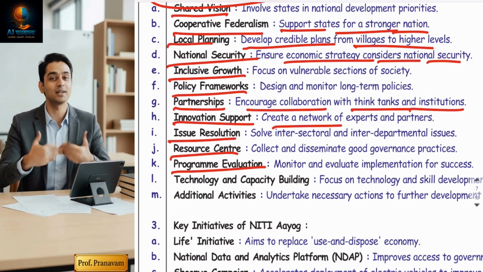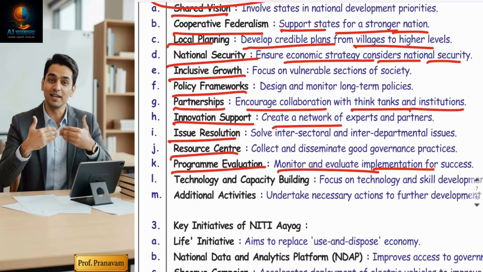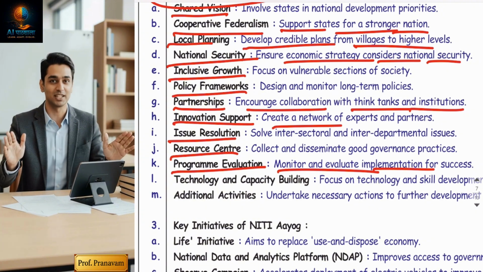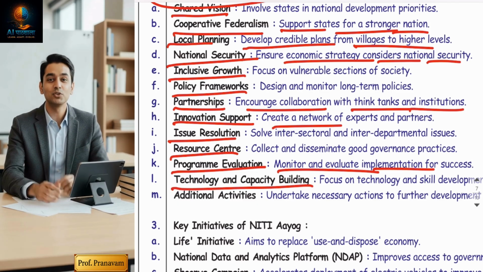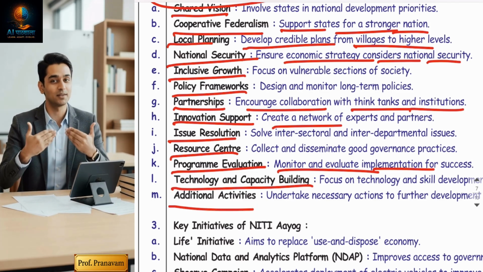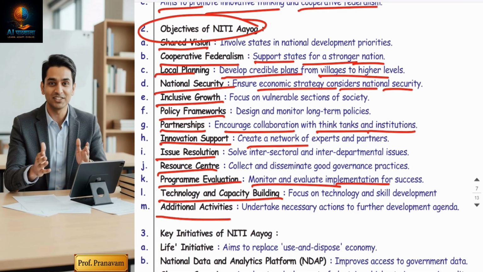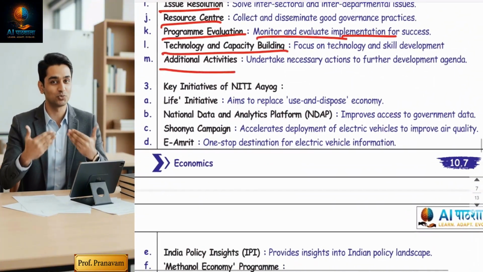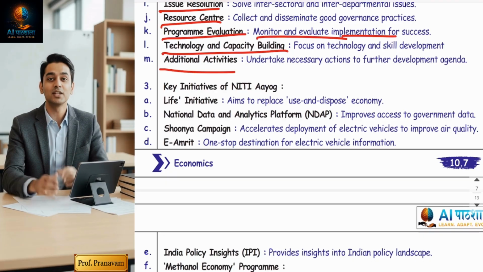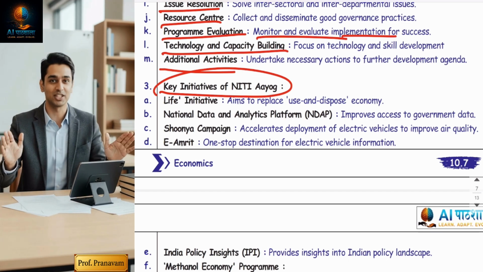Program evaluation: monitor and evaluate implementation. After implementing the policies, they should check at the ground level whether the impact is positive or negative, and take corrective measures. Technology and capacity building and various other additional activities. So overall, in one line, you don't have to go into the detail, just read twice. The reason being, every positive point has been taken up by the Niti Ayog, obviously. These are the objectives, and considering these objectives, friends, Niti Ayog has taken various key initiatives and very long-term visions.